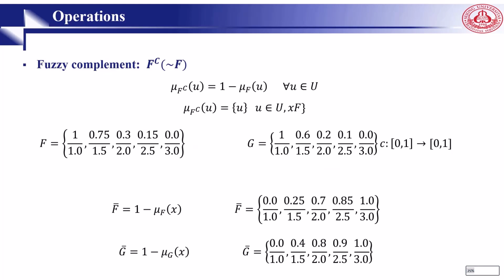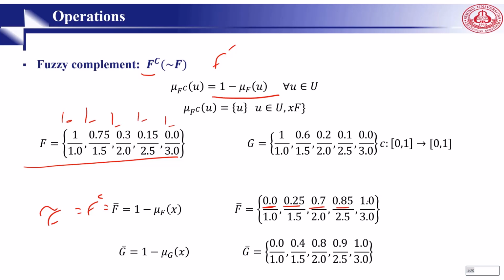Then we have the fuzzy complement. We show it by F^C or tilde F or F prime, something like this. It contains all elements in the universe that do not belong to F. And we show it by one minus the membership value of F. So if this is our F, then F complement, F^C or tilde F: 1 minus 1 is 0. 1 minus 0.75 is 0.25. 1 minus 0.3 is 0.7. 1 minus 0.15 is 0.85. And 1 minus 0 is 1. So this is the complement.